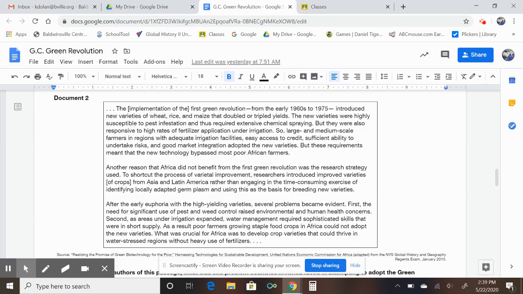First, the need for sufficient use of pest and weed control raised environmental and human health concerns. Second, as areas under irrigation expanded, water management required sophisticated skills that were in short supply. As a result, poor farmers growing staple food crops in Africa could not adopt the new varieties. What was crucial for Africa was to develop crop varieties that could thrive in water-stressed regions without heavy use of fertilizers.